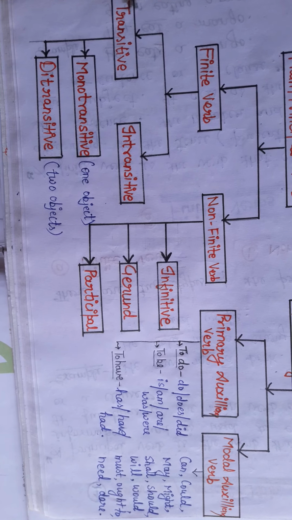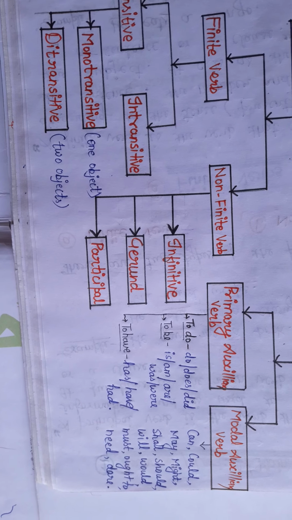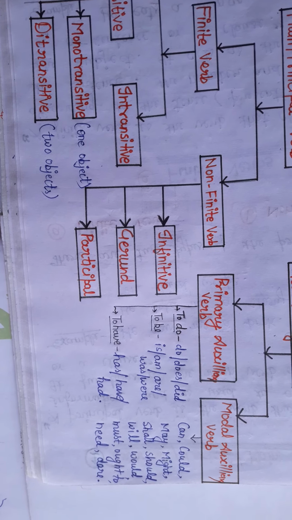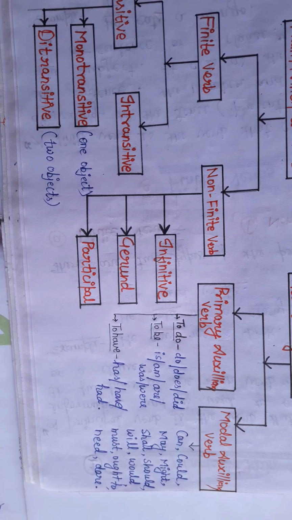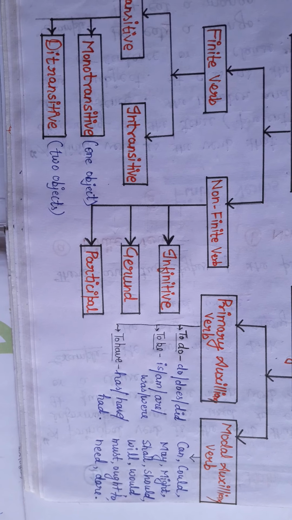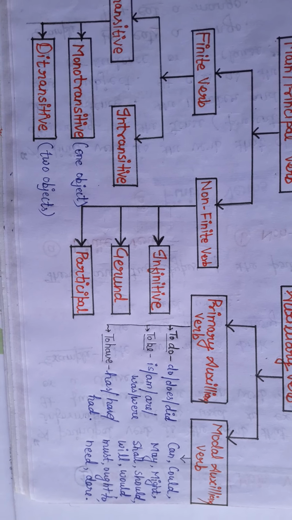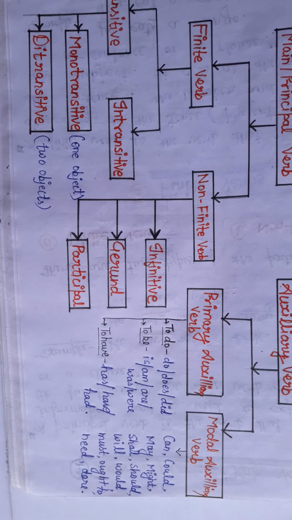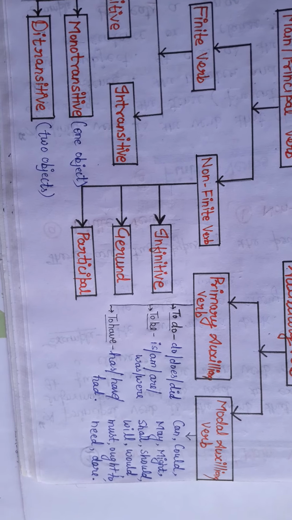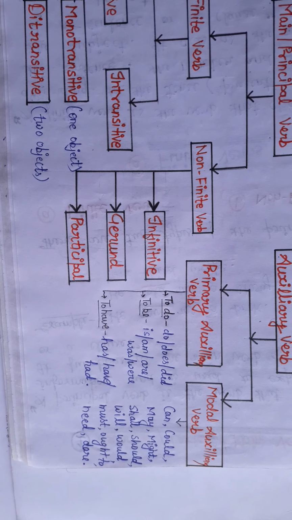And for non-finite verb, first is infinitive, which is used with to plus main verb, gerund is main verb plus ing, participle is verb plus ing. This is the short introduction of the non-finite verb. We will discuss the finite and non-finite verb in detail in your next lesson. So let's read in short about primary auxiliary verb and modal auxiliary verb.